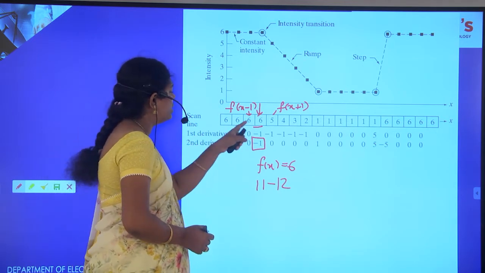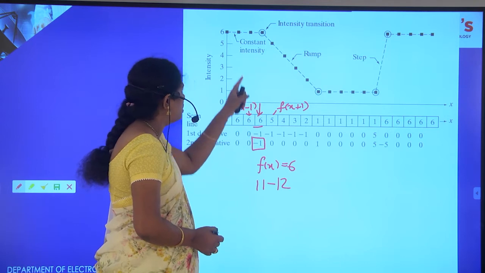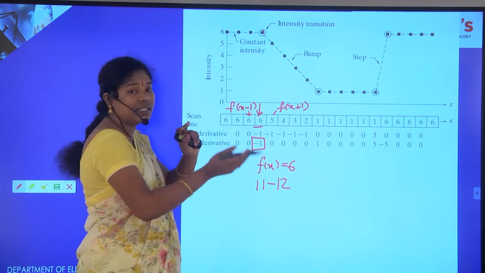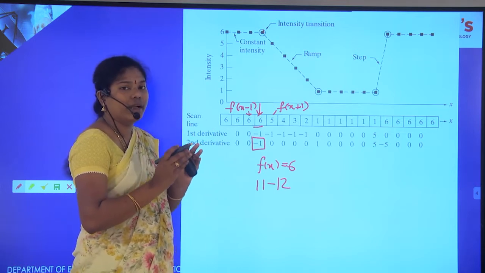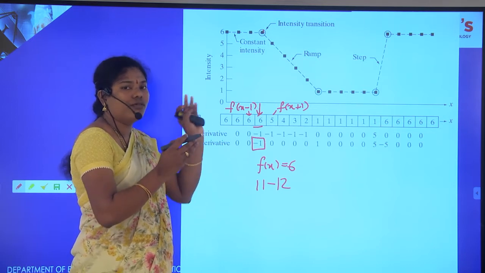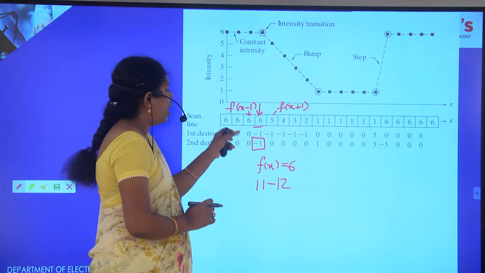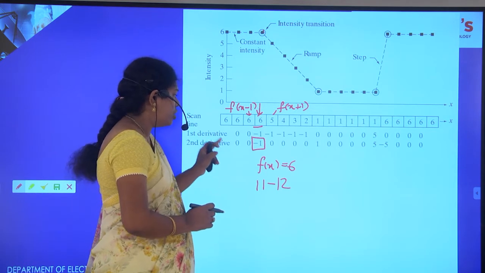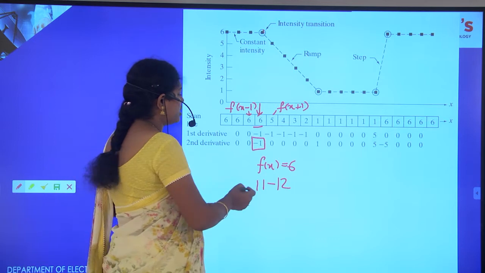Just observe, if there is a constant, we are getting zeros. If there is a variation, that is the onset. At this position we have a variation, that is an intensity transition. For a high pass filter we have to identify intensity transitions. Whenever there is a transition from one intensity level to another, that has to be identified. How is it identified? By differentiation. If you go for the second order derivative, it will be identified.